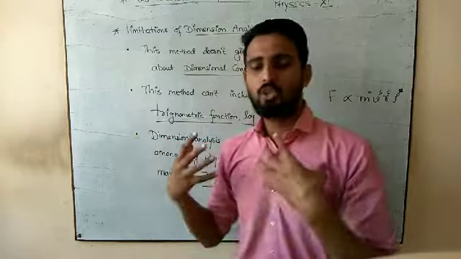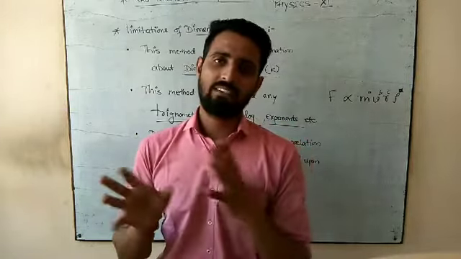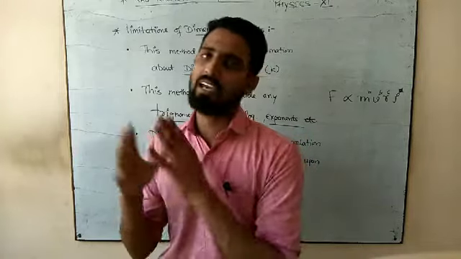So you can have only the values of A, B and C. You have only three fundamentals that you can compare.